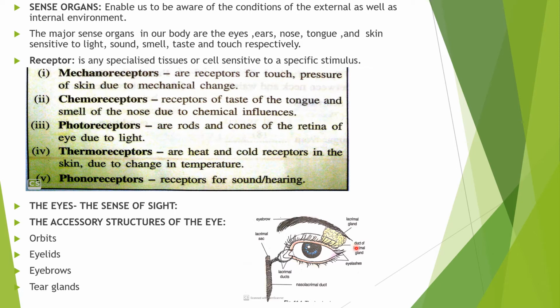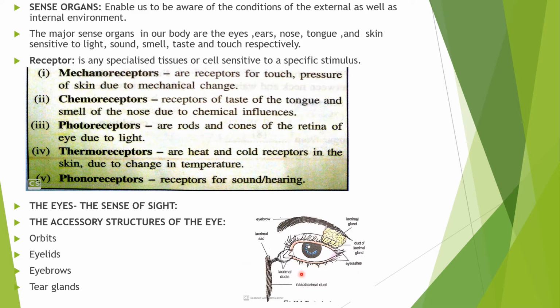Here 6 to 12 ducts of the gland pour the secretions over the front surface of the eye. These tear glands are collectively known as lacrimal glands or lacrimal apparatus. These are the group of glands that manufacture and pour the tears, or lacrima.